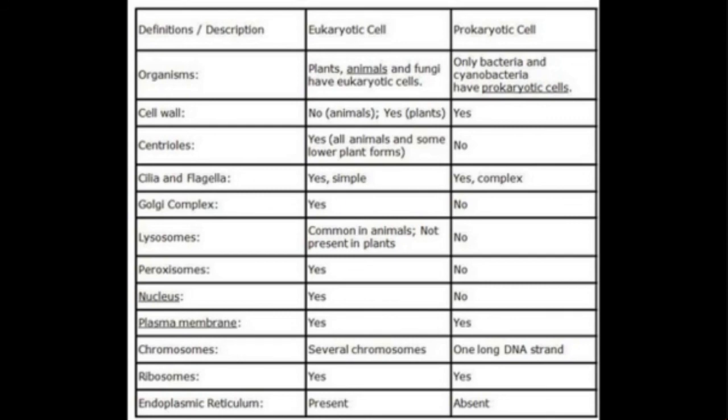Chromosomes: several chromosomes are present in eukaryotic cells, and in prokaryotic cells, one long DNA strand is present. Ribosome is the cell organelle which is present in both prokaryotic and eukaryotic cells. Endoplasmic reticulum is present in eukaryotic cells but absent in prokaryotic cells.